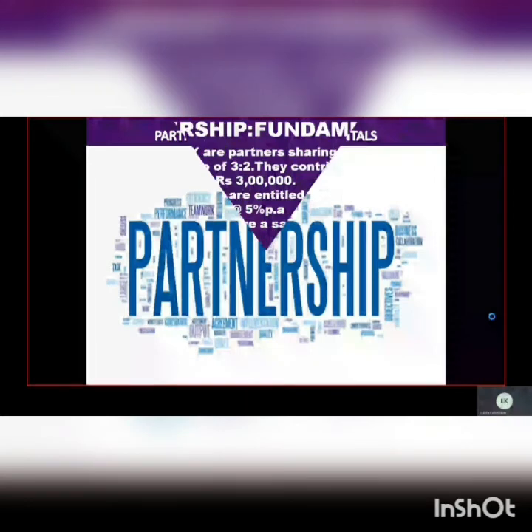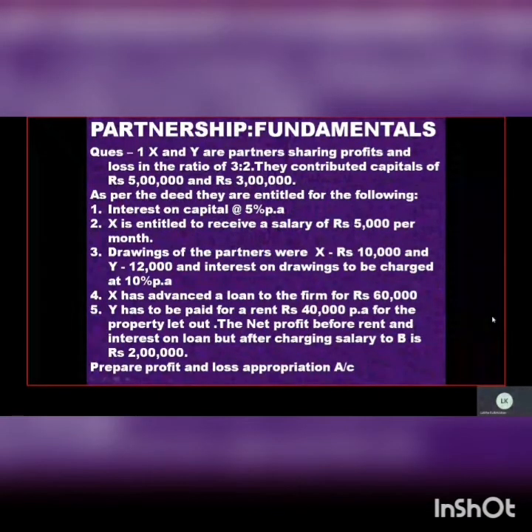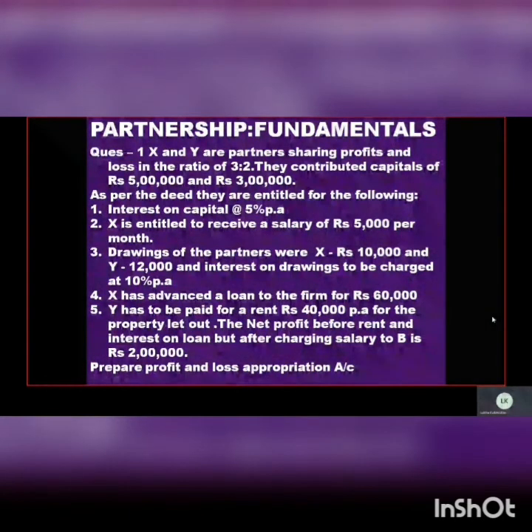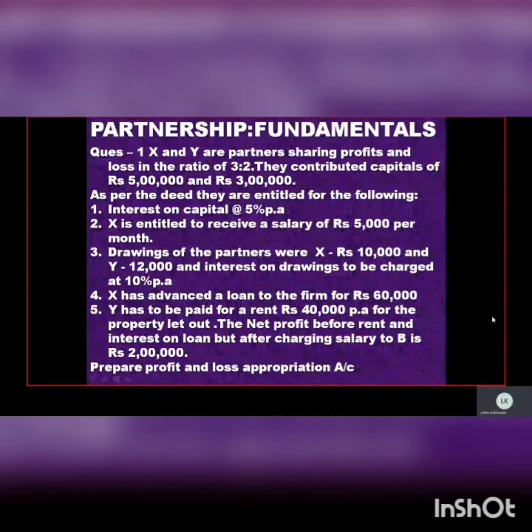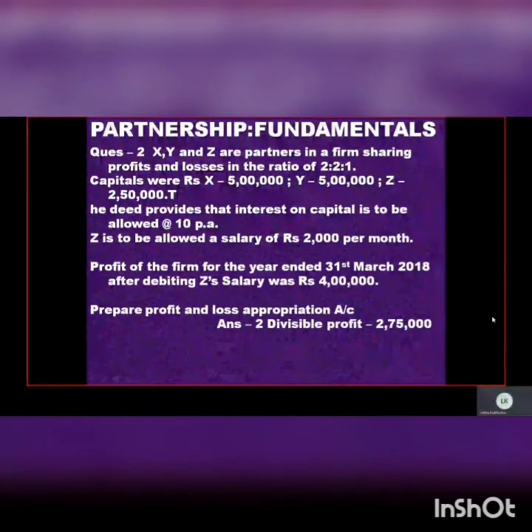So here's question number 1. This question number 1 is very similar to what we have solved in the video. Just only there are certain changes; the rest is the same. Practice this and do disclose the answer to me. Now, the next is question number 2. You can see it here, not much complicated. Only a few things have been given. The capitals of X, Y, Z have been given: X is 5 lakhs, Y is 5 lakhs, Z is 2,50,000. So therefore it's a printing mistake.